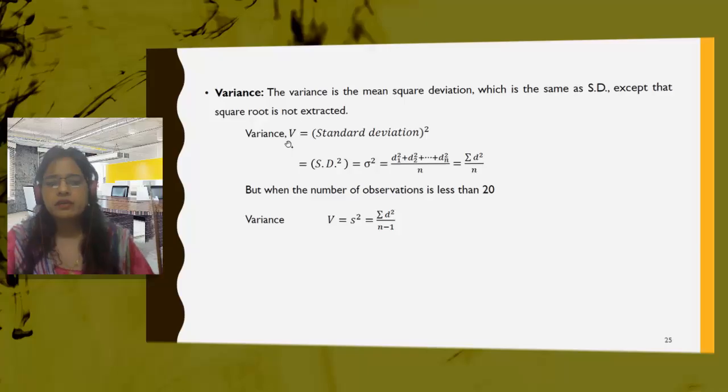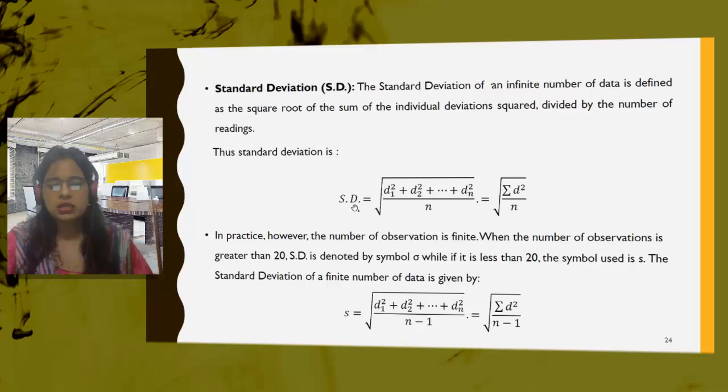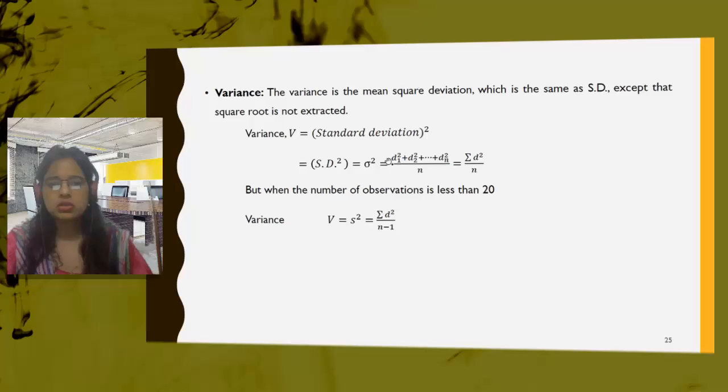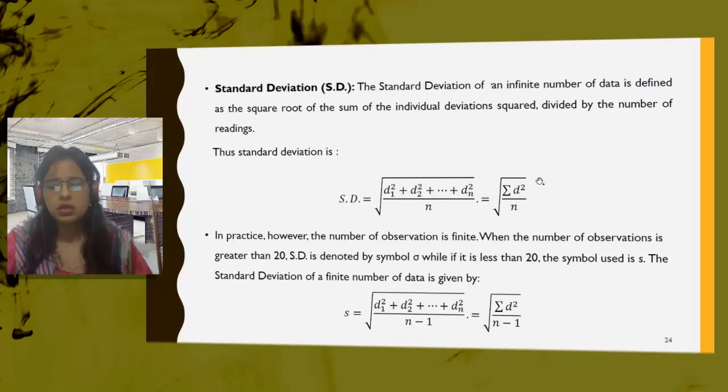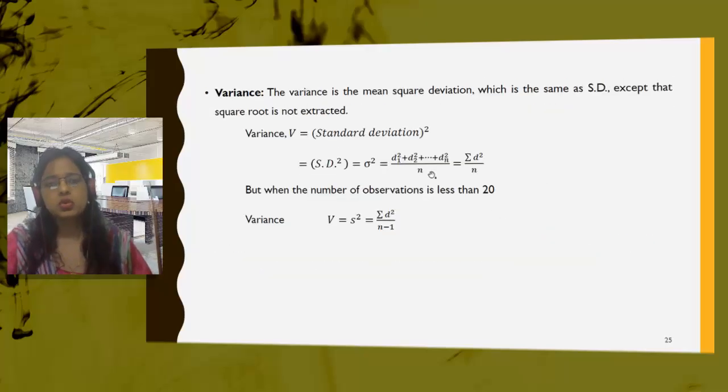Variance is denoted by capital V. It is the square of the SD. SD can also be denoted by sigma. So if I square this, what will happen? This root will be removed, giving sigma square, which is the summation of d square by n. Only the root is removed. When the root is removed, it is known as variance, and when the root is there, it is known as standard deviation.